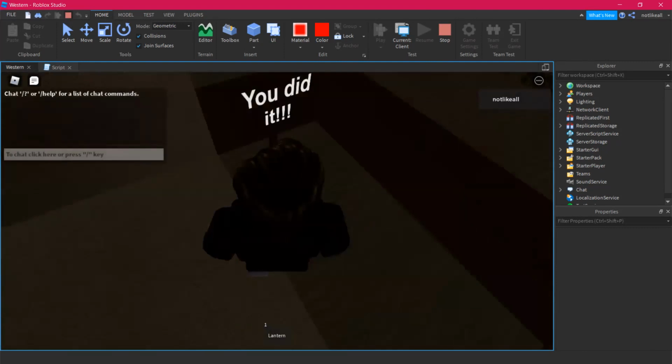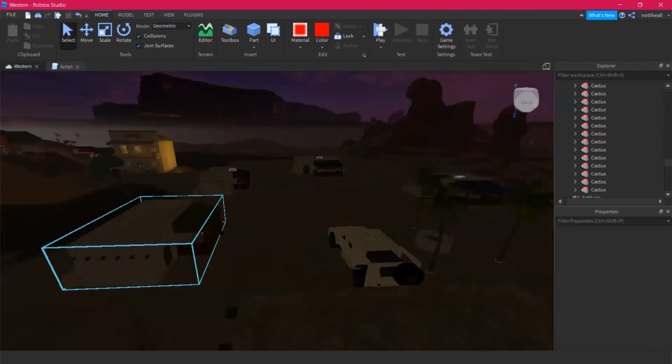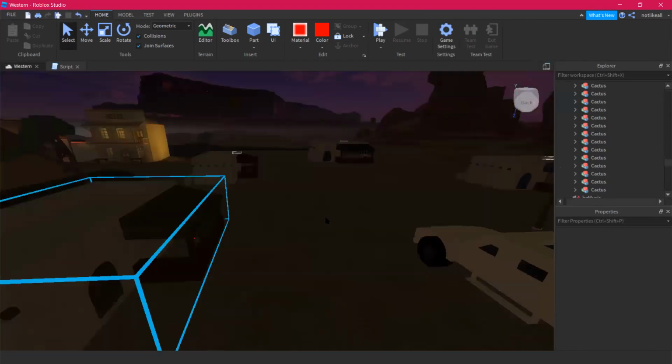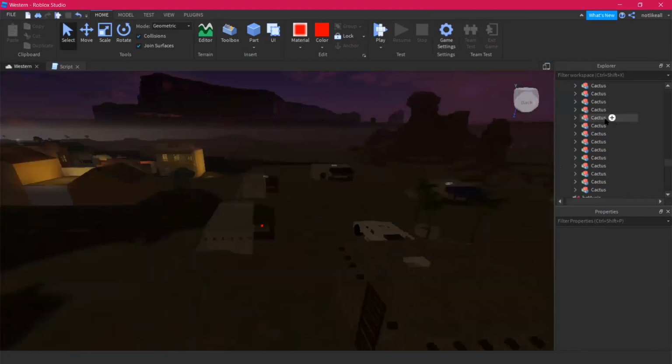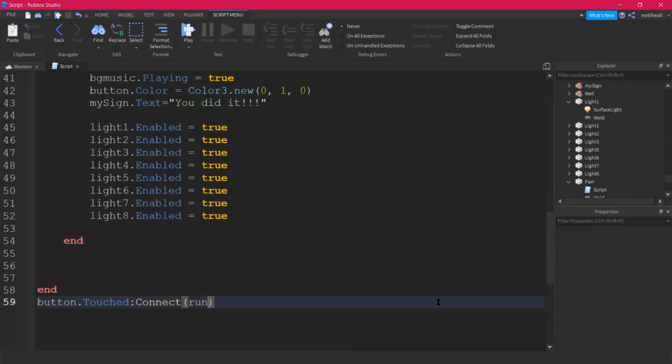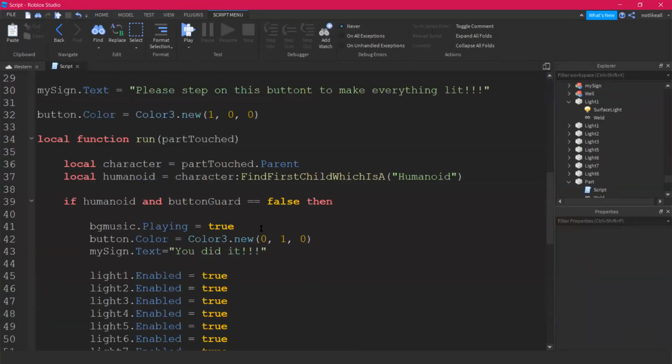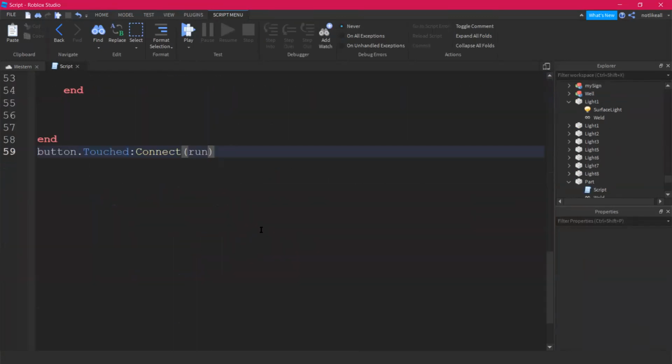Looks like it's attached. See how it worked out? As soon as he touches that button, all lights around the home start to light up. So that's one of the coolest things that happened. And also there was just one little error. I guess it was about the surface light. We need to make sure all of the surface lights go false and then they all go true again. So I'm just gonna come back here. So we have light 3, light 1 enabled true.